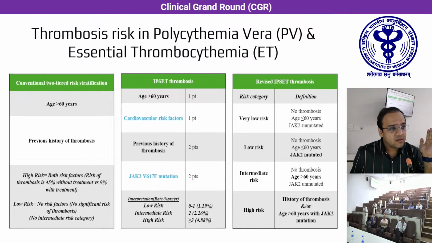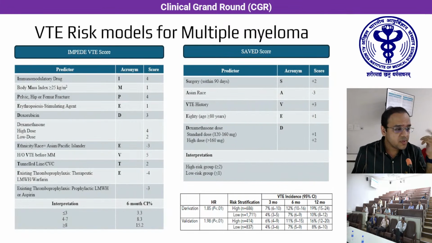We have many tumor specific scores available. However, they require external validation, but specifically in hematologic malignancies, we have MPNs and multiple myeloma, which already have established validated scores which are in use. For example, here we have conventional 2-tiered risk stratification, where you have age more than 60 as well as previous history of thrombosis. And further on, IPSET thrombosis as well as the revised IPSET, they considered cardiovascular risk factors and JAK2 mutation. In multiple myeloma, we have IMPEDE and the SAVED score.